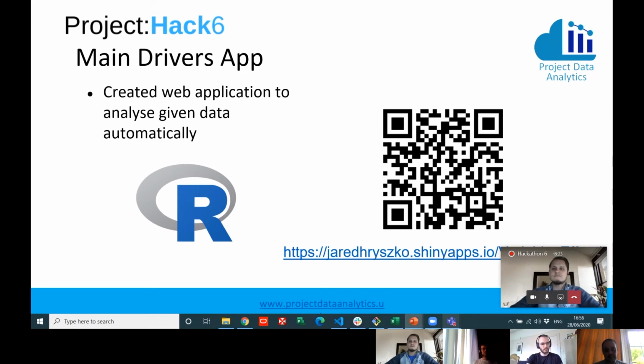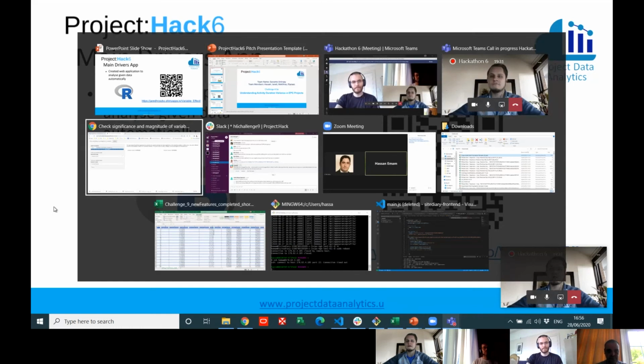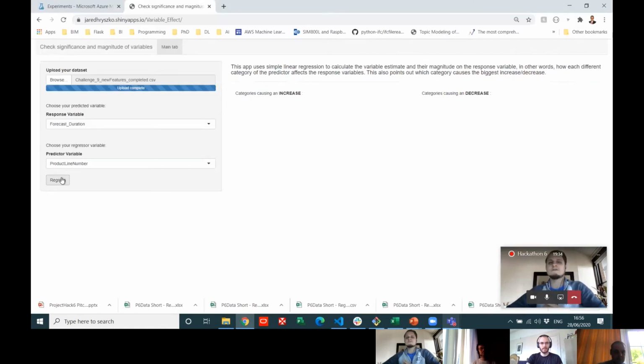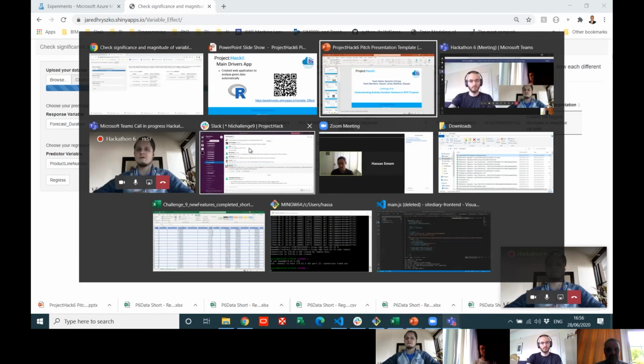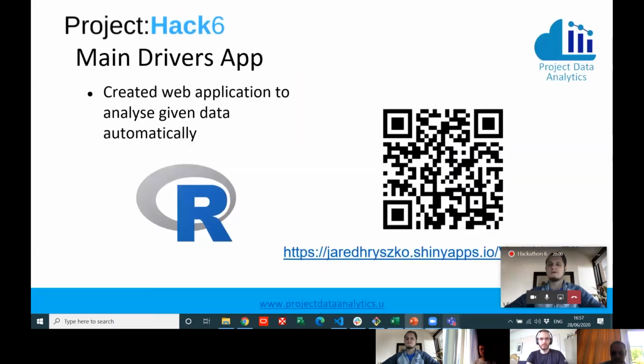Handing over. Hi, I'm Jared. So to tackle the first problem here, to see which are the main drivers for the duration delay and stuff like that, we developed an app in Shiny. So what this does is essentially simple linear regression for a response variable of your choice and your predictor variable of your choice. This is also based on an input data set that you can upload yourself. And then this spits out information telling you which values in the category give you an increase in your response variable and a decrease in the response variable. And this is a web-based app deployed online as of now.